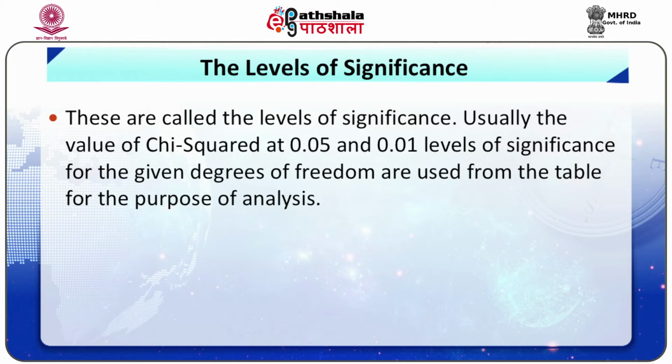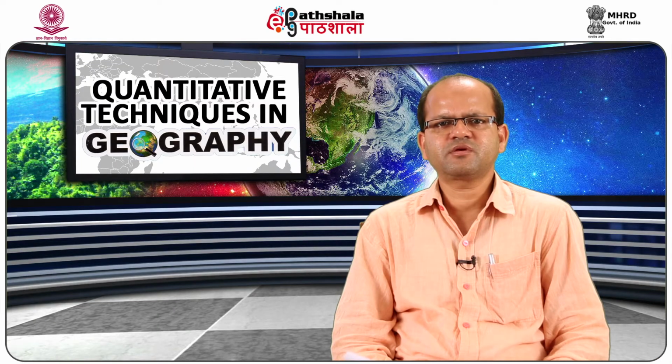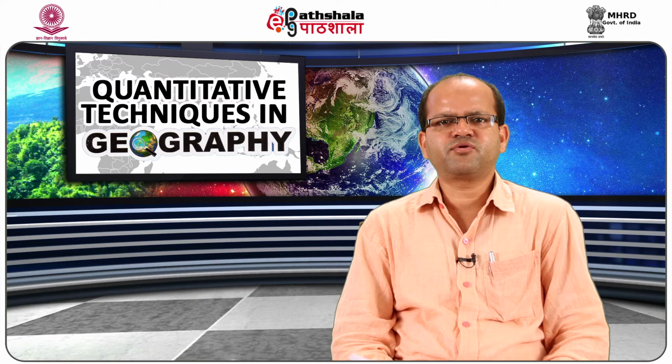Usually, the value of chi-square at 0.05 and 0.01 levels of significance for the given degrees of freedom are used from the table for the purpose of analysis, which signifies that we are 95% and 99% confident while accepting or rejecting the null hypothesis. There is a chi-square calculator for calculating its critical value for a given value of degrees of freedom.